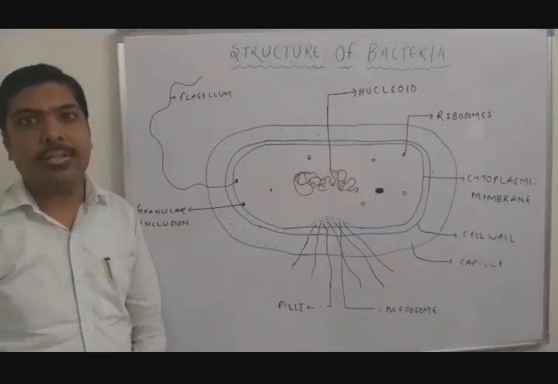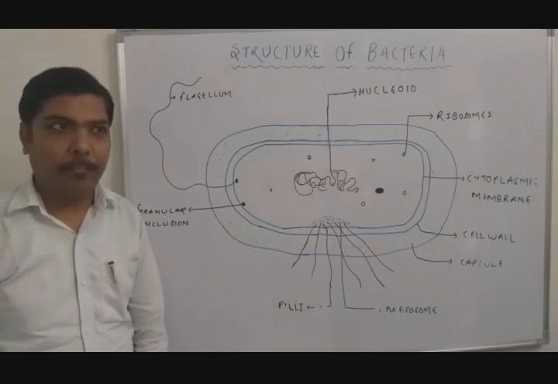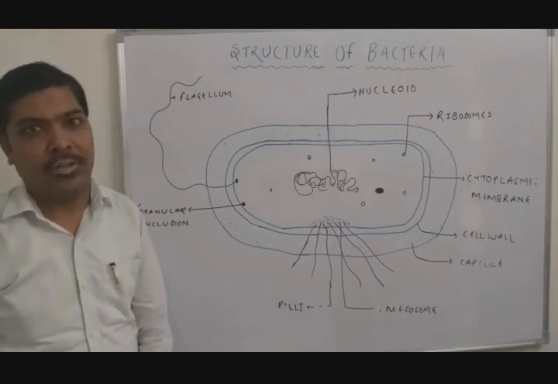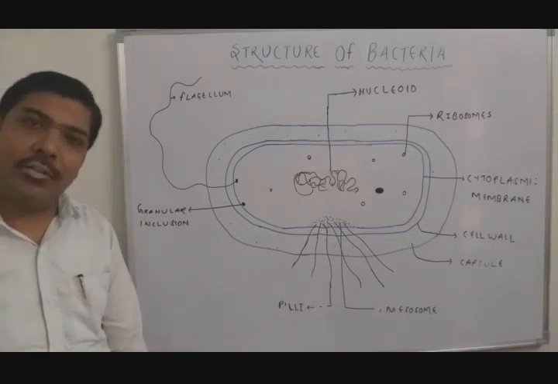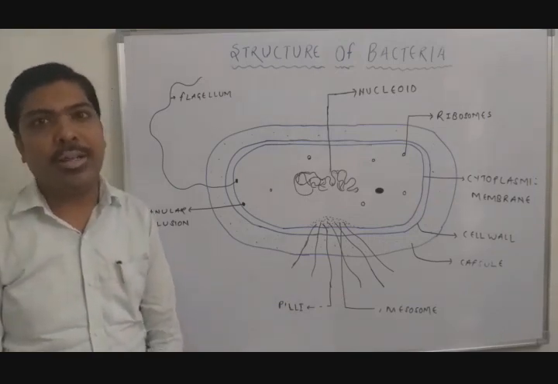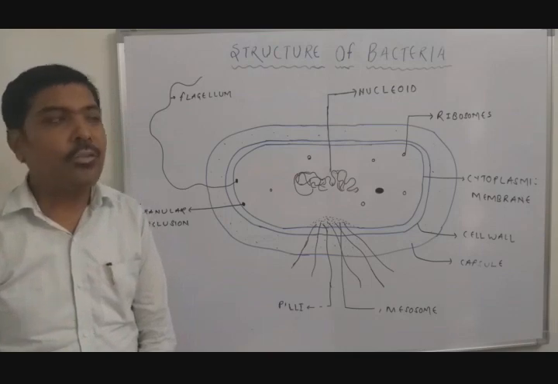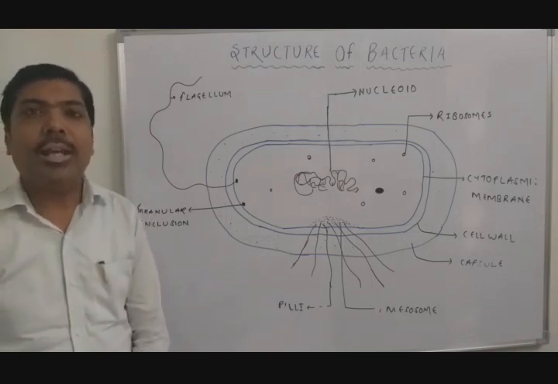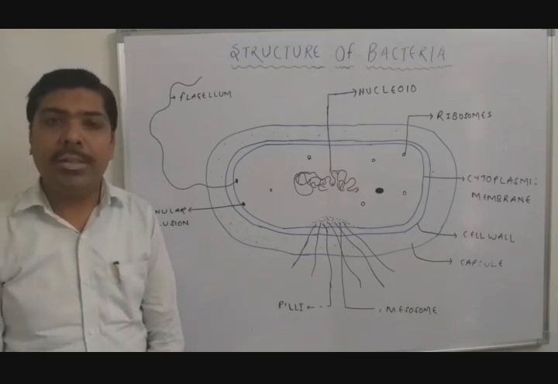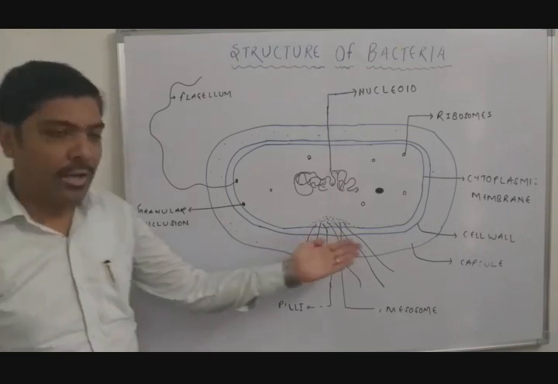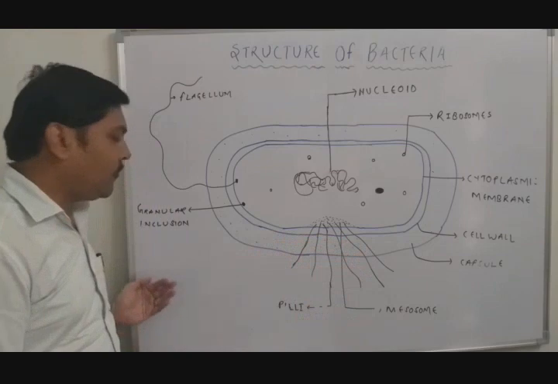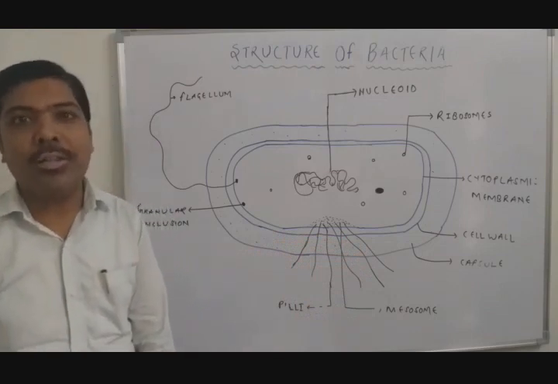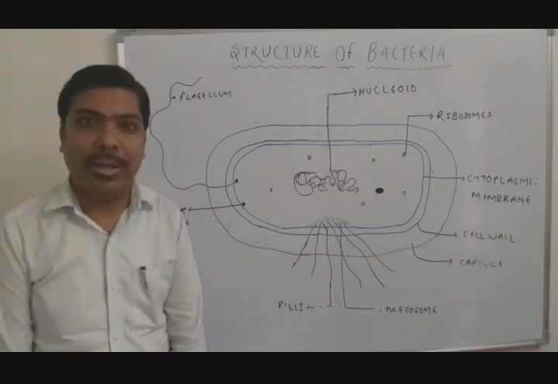Now let us discuss the ultrastructure of bacteria. The structure of bacteria can be studied in two sections. Number one is the external structure of bacteria and number two is the internal structure of bacteria. So first let us consider the external structure of bacteria. The external structure of bacteria is basically composed of the cell wall, capsule, flagella and pili. So one by one we will discuss all these four external features of a bacterium.